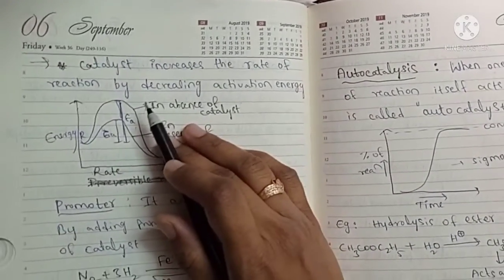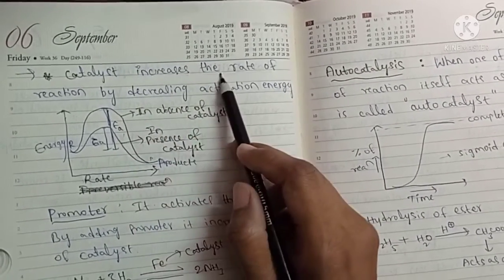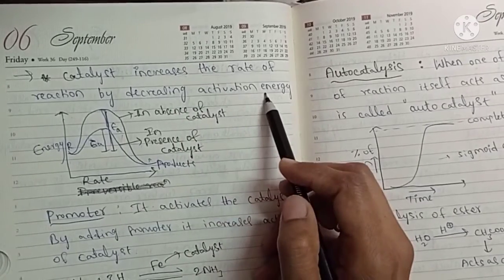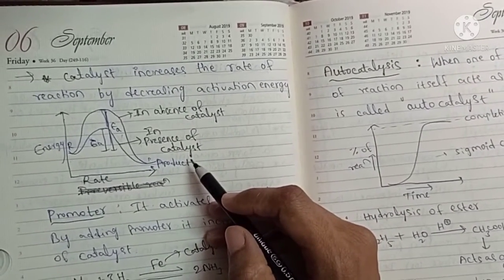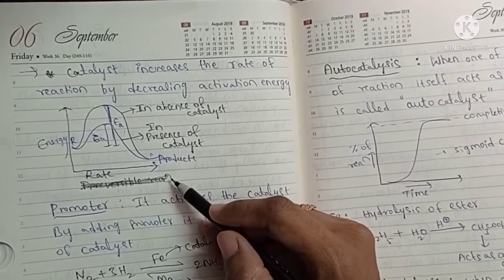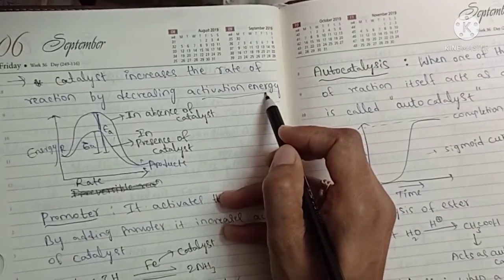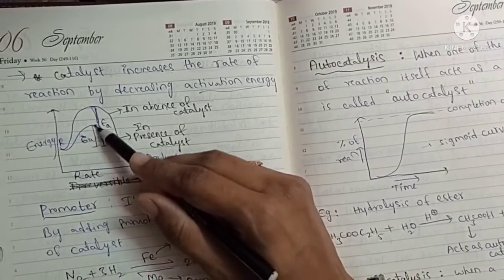How does a catalyst increase the rate of reaction? It increases the rate of reaction by decreasing the activation energy. For a chemical reaction to happen, we need some heat, meaning we need to provide energy. That is called activation energy. In the presence of a catalyst, the activation energy decreases.